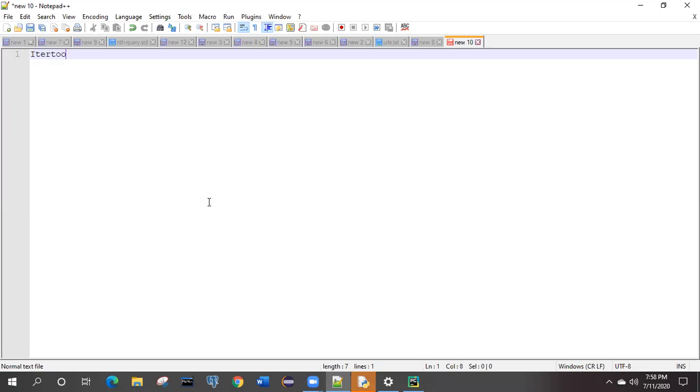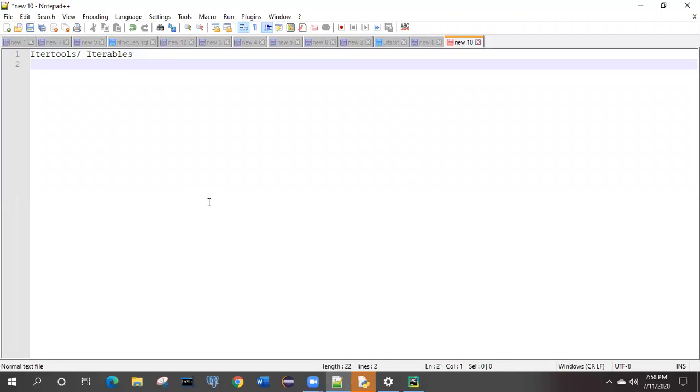In Python we have the topics known as itertools and iterables. These are some of the points which we are going to discuss. If we finish this, then in the next section we have the decorators and generators.